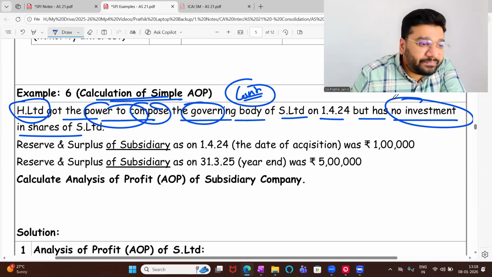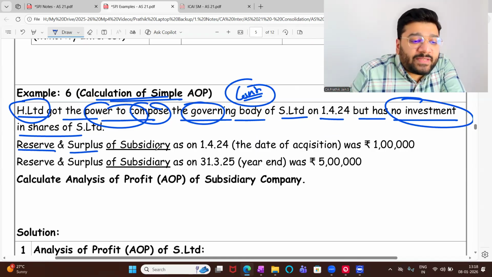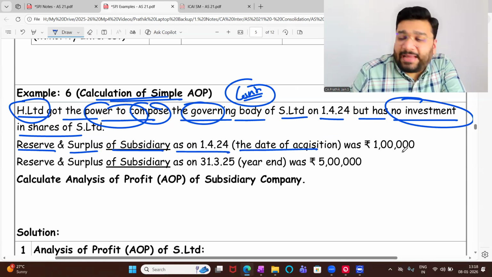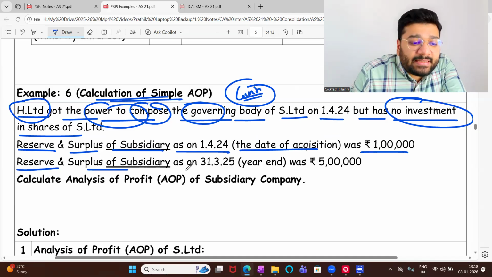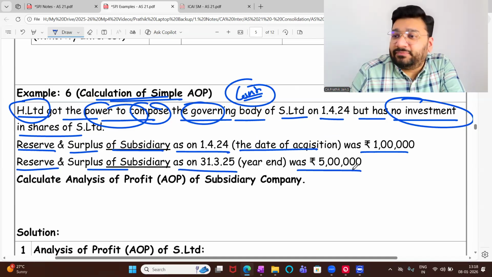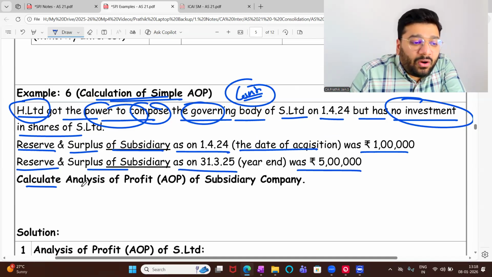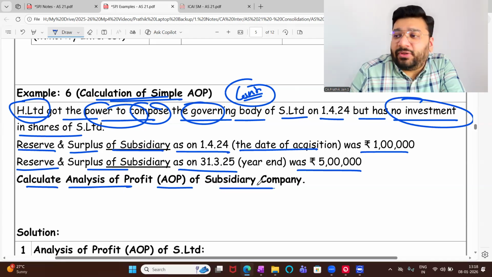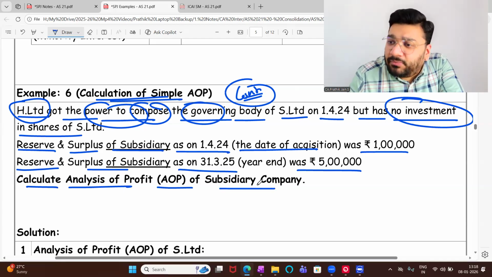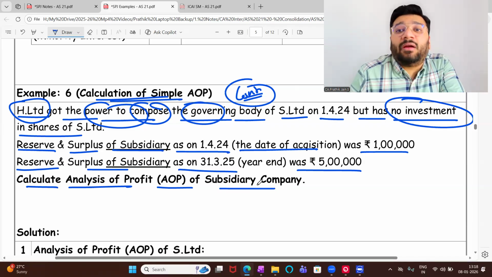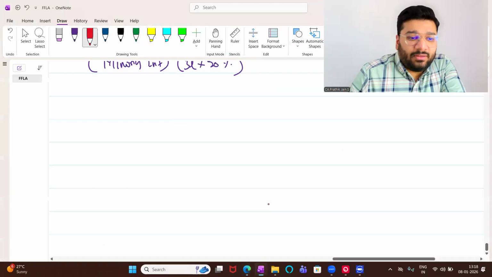Okay, not okay? Reserve and surplus of subsidiary company on 1/4/24, on the date of acquisition, was 1 lakh. Reserve and surplus at the end of the year was 5 lakh. Calculate analysis of profit of subsidiary company. You have to calculate AOP of subsidiary company. Any problem? I will not tell subsidiary company, I will tell subsidiary. Shortcut. Okay. Can we all do it?